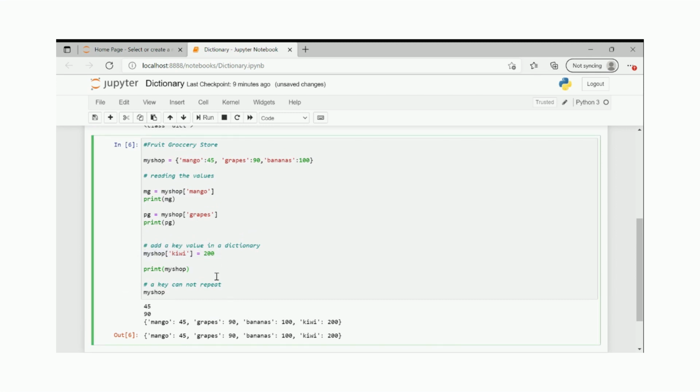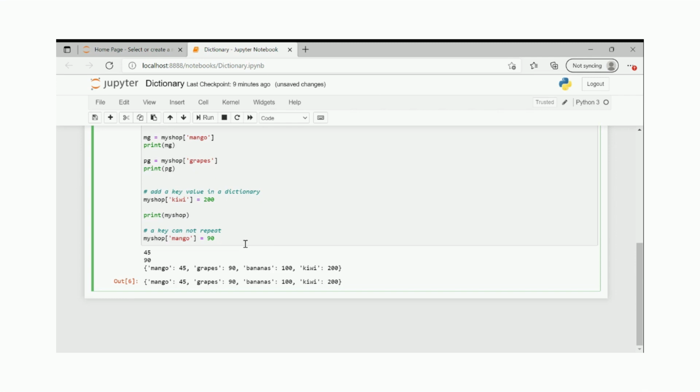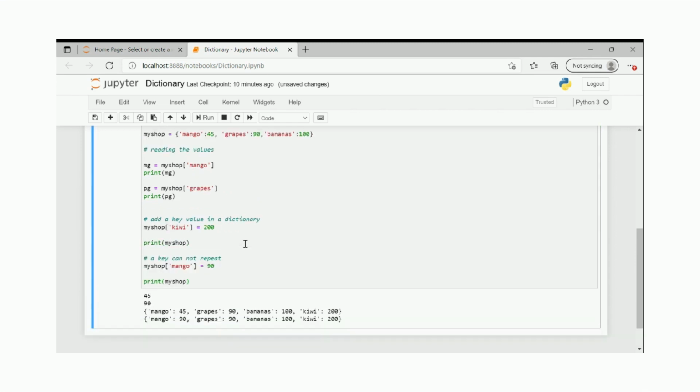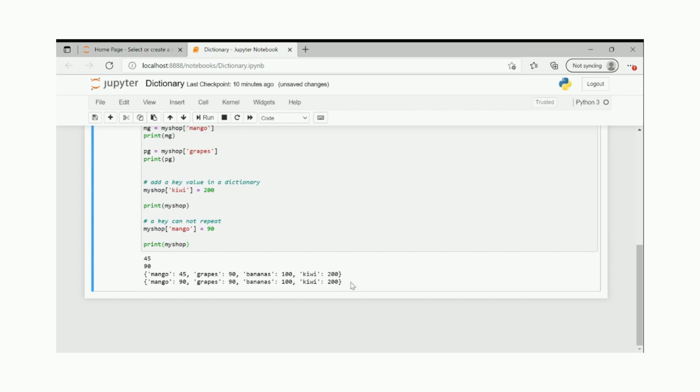Okay, now if you want me to check whether the keys can be unique or not, so similarly I will write my shop of mango equals to, let's say, 90. So there are two types of mango that I want to add. One was of 45 and another was of 90, and I did that, and then I printed my shop. See what happened. This print is for the last one, right? This mango price got replaced.